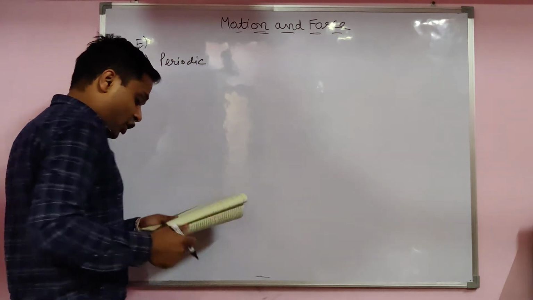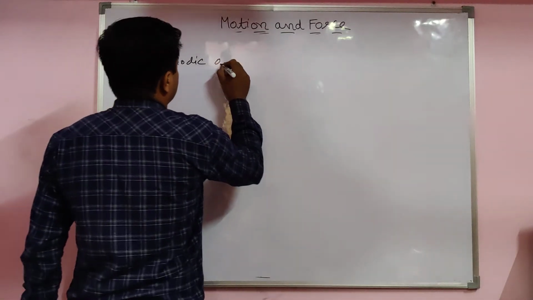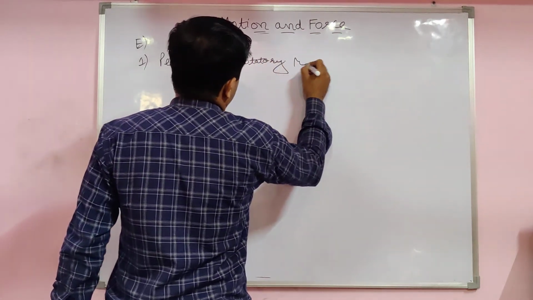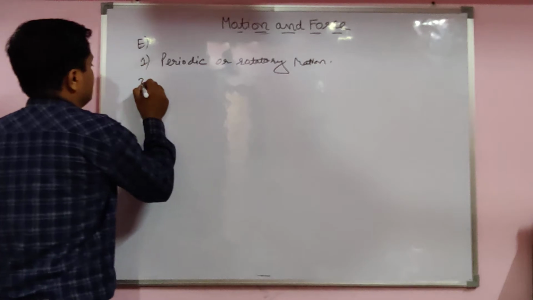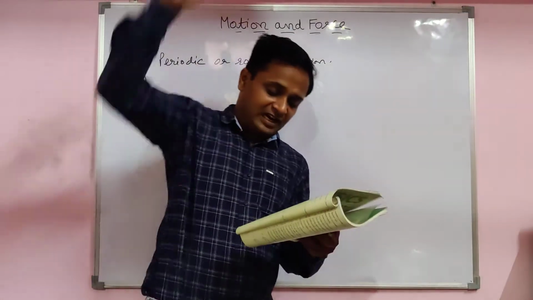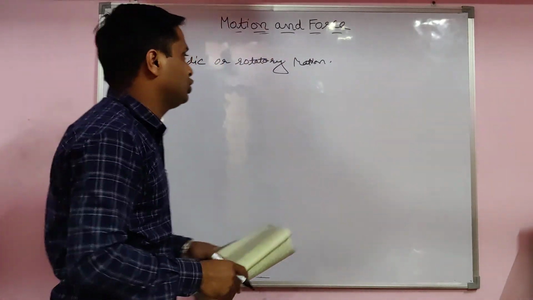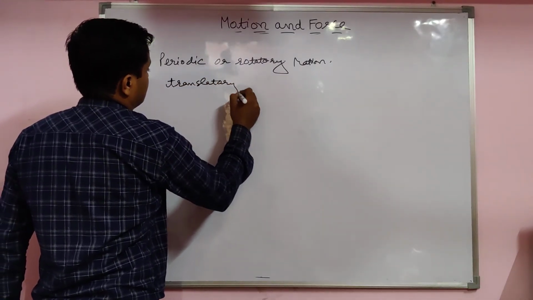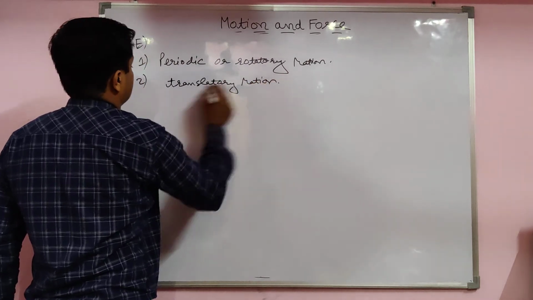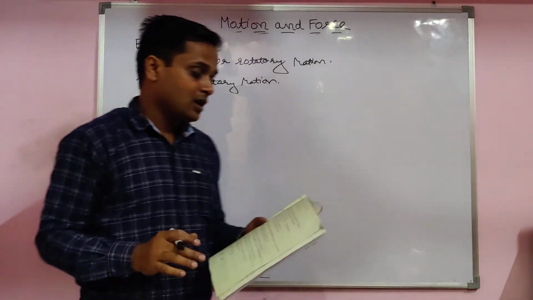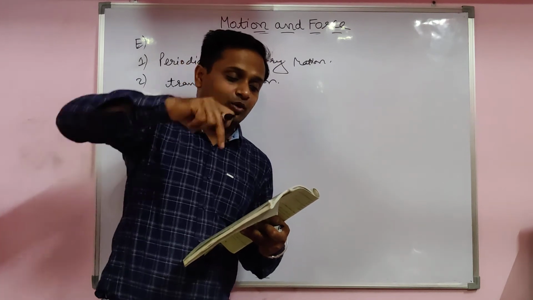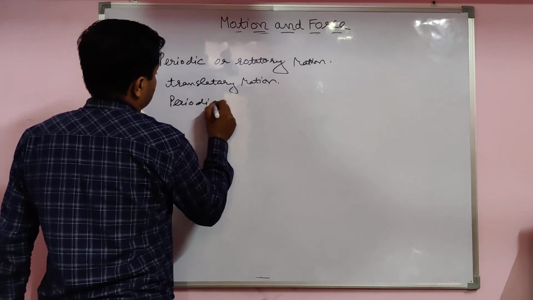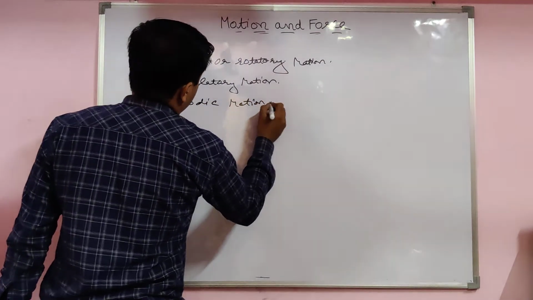Periodic or rotatory. Second case: apple falling from the tree downward, translatory motion. Third one: needle in the sewing machine moving like this, periodic motion, repeating its motion after a fixed interval of time.